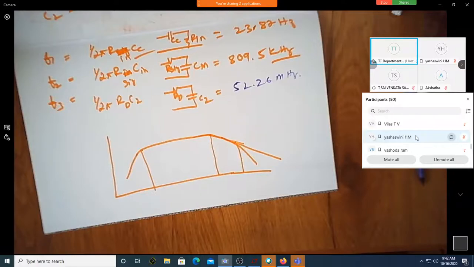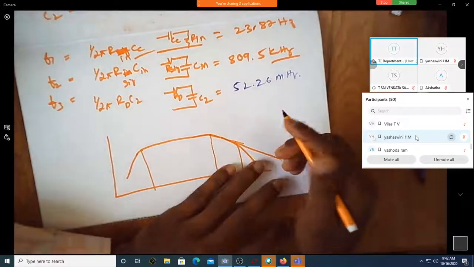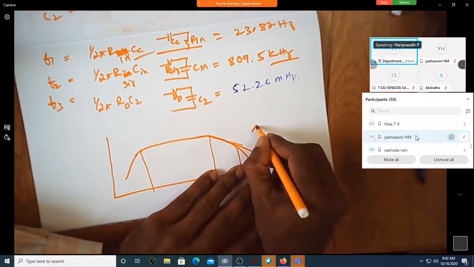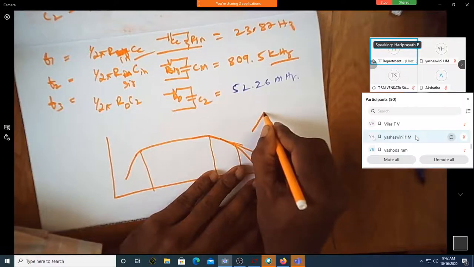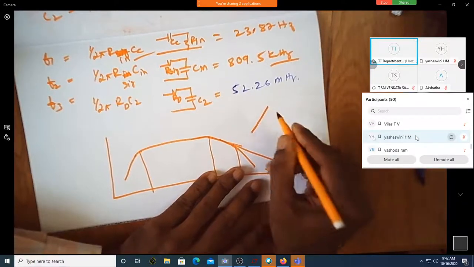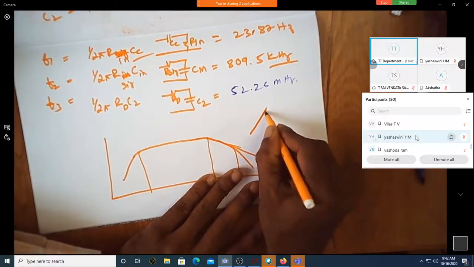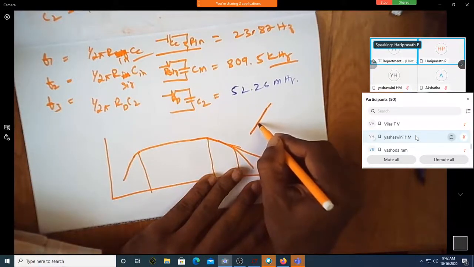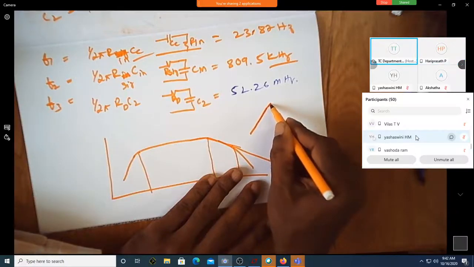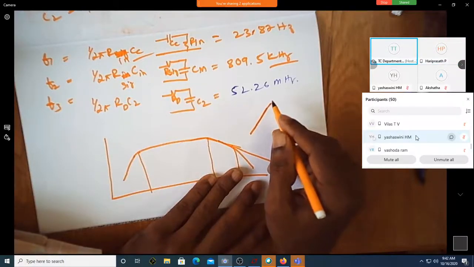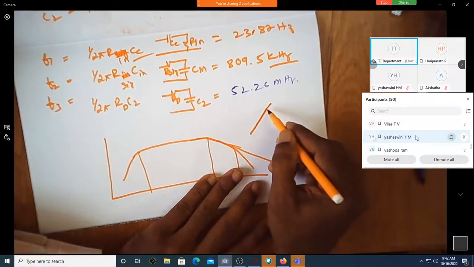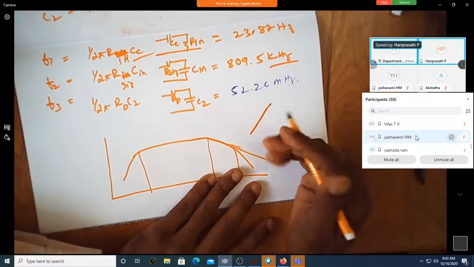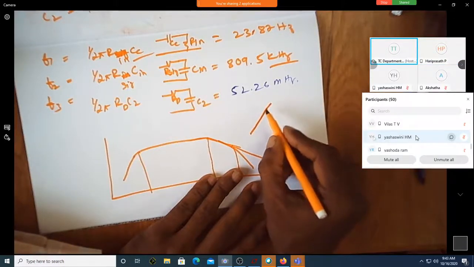Getting the point? Who is there with me? Vilas or someone. See here. I'm just moving in this direction. Is the slope constant? Yes, sir. See here, I'm just moving like this. Is the slope constant throughout this line? Come on. Yes, the slope is constant. You say yes or no loudly, otherwise you'll be in ambiguity.